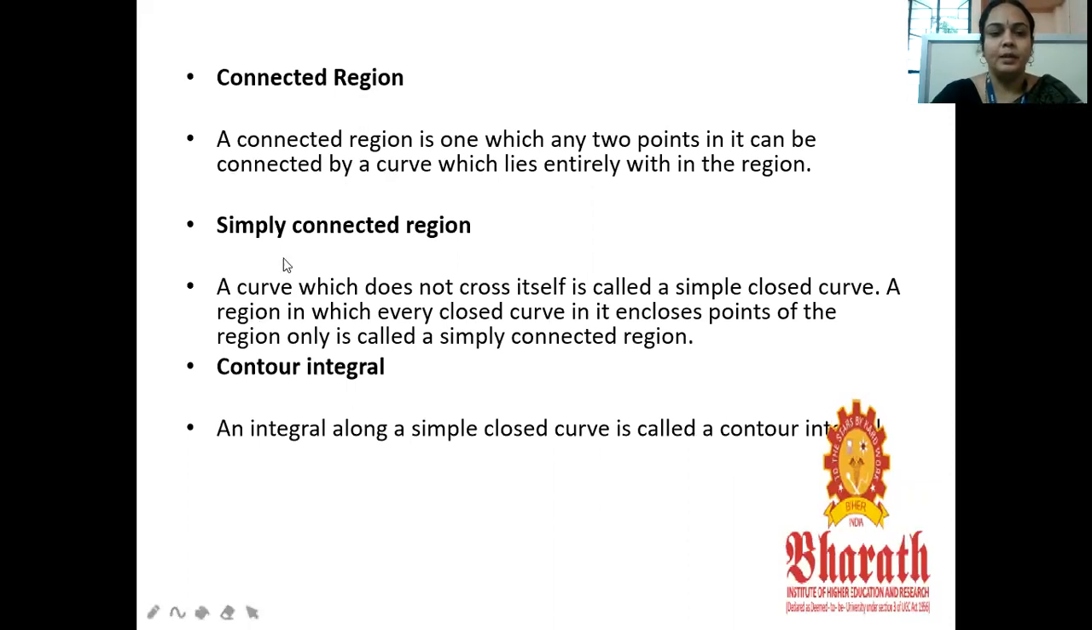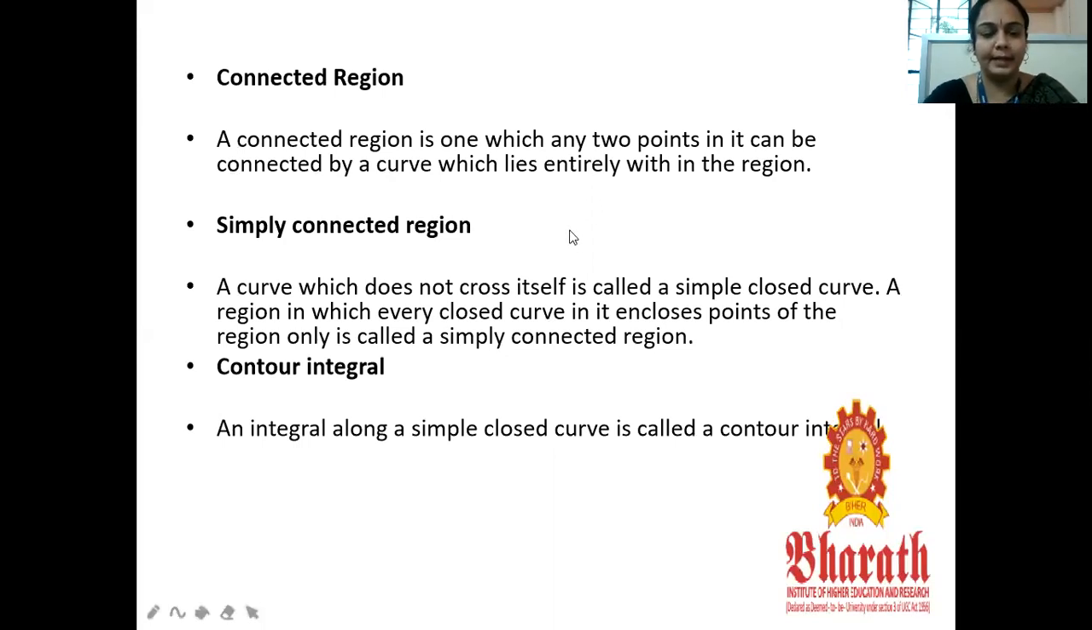Connected region. A connected region is one where any two points you consider are connected by a curve, and the curve lies entirely in the region. That is a connected region.